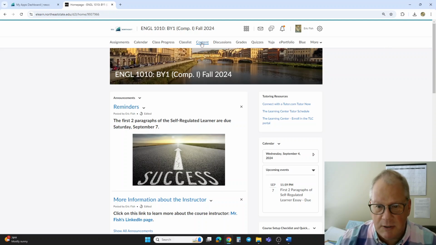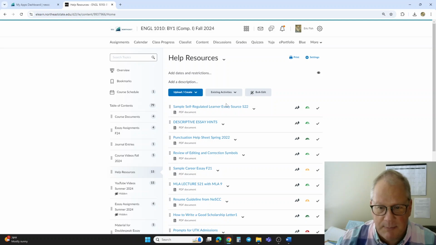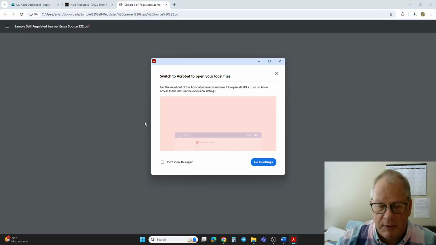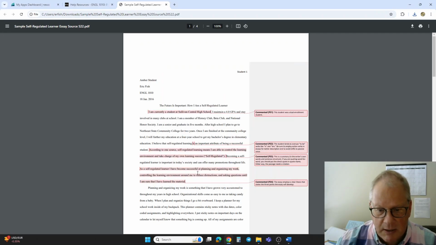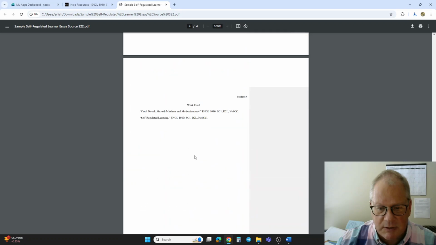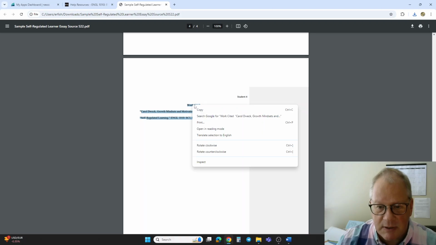But the first thing you want to do is create your works cited page. That's just a listing of the sources you're going to use in the essay. To do that, I want you to go to that sample essay. I'm going to download it, it's a little easier to copy off the download. We're going to go down to the works cited page that she has created already for us. The works cited page, just like this one, is going to be the last page of your essay, but it's good to start there.